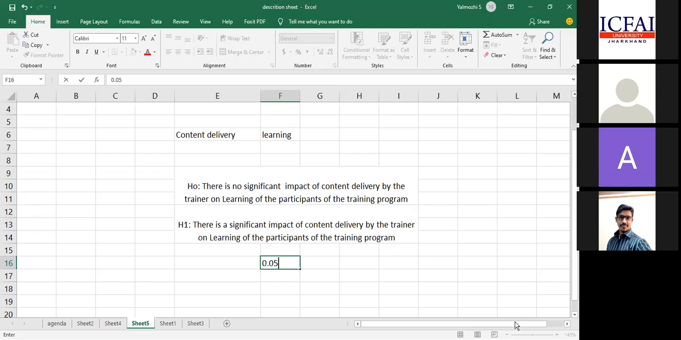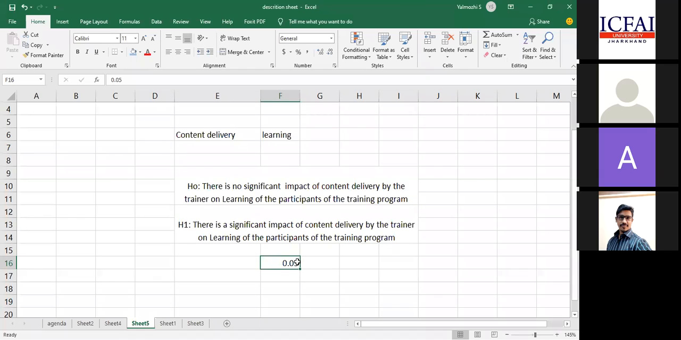Okay. So this is my magical number. This 0.05 is my magical number based on which I'll accept the null or the alternative. Now I have to test this. There is a null hypothesis and an alternate hypothesis. My magical number is 0.05.